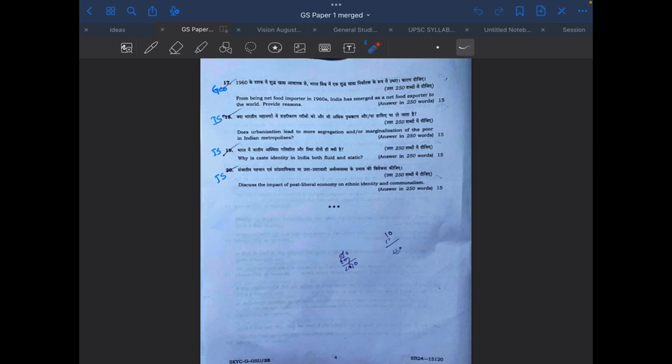You might also have one doubt like, how am I just reading the question and tagging them as geography or Indian society? So for this, you need to be very aware of the syllabus. You need to learn it by heart, and whatever topic, subject or subtopic you are reading right now, you must go through the syllabus at least once in a day. You should learn the syllabus by heart. Then only you'll be able to figure out, okay, this urbanization is from Indian society, caste identity is from Indian society, liberal economy, communalism, Indian society.